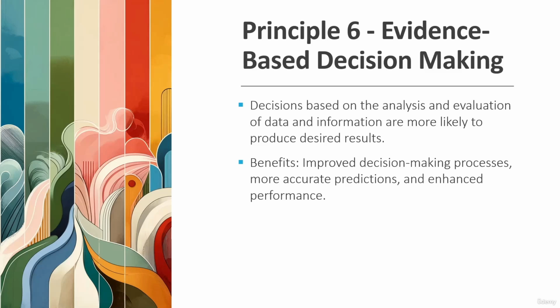So this is evidence-based decision making. By doing that, you can make generally right decisions, you can be more predictable, you can be more accurate, and that way the companies can increase or enhance their performance. So this is principle number 6, which is evidence-based or fact-based decision making.